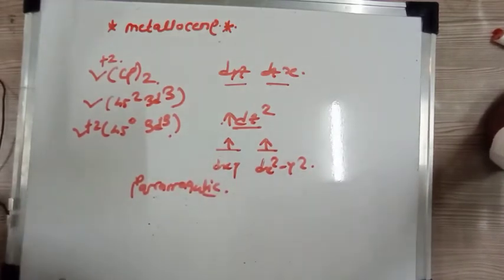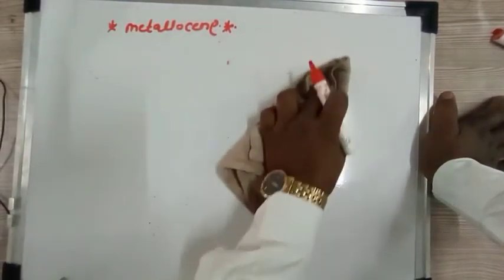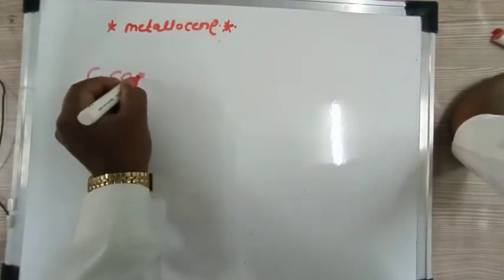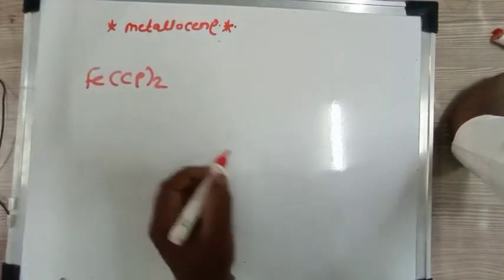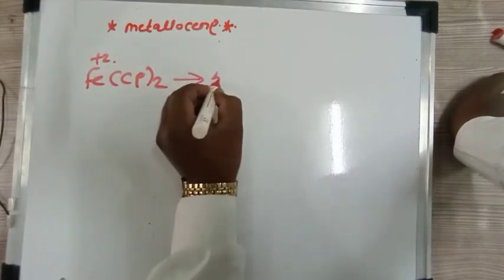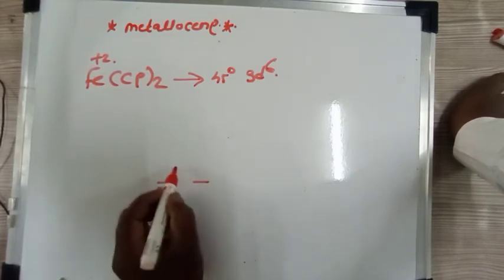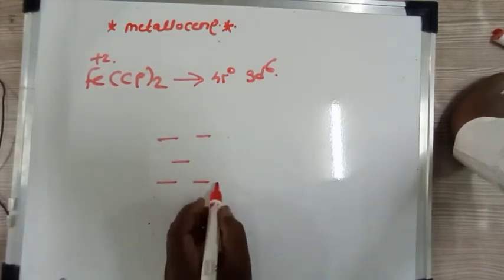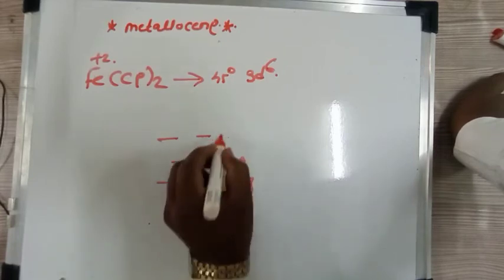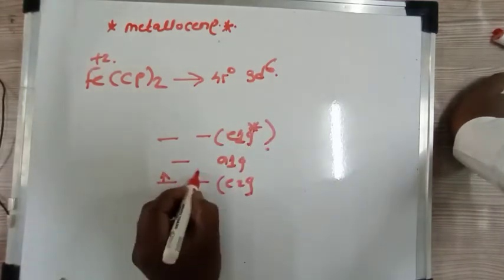For example, let us consider ferrocene, that is FeCp2. Again, this Fe is in +2 oxidation state, so its configuration is 4s0 3d6. And if you fill the electrons into E2g, then A1g, then E1g antibonding: first, second, third.